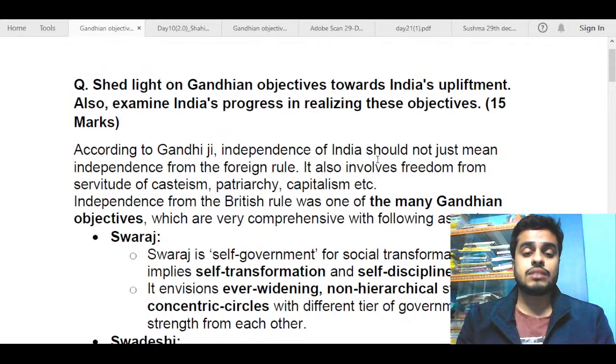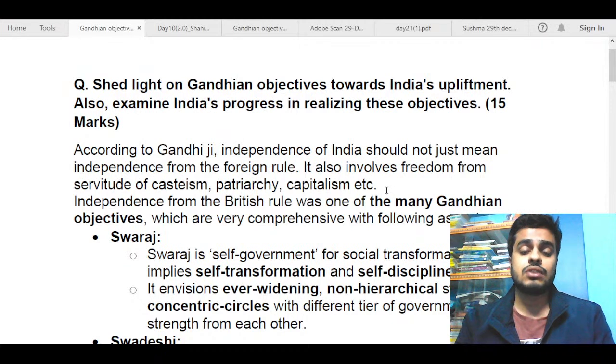You could have just mentioned a fact from Gandhi's life, that he came to India in 1915 and he was the mass leader of the Indian national movement. After that, you can write a linking statement that his goals were pretty broad, which included getting independence, getting freedom from casteism, women empowerment, making Indian politics a bit stateless. So all of those things you could have written as a linking statement.